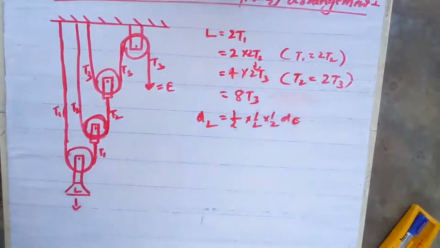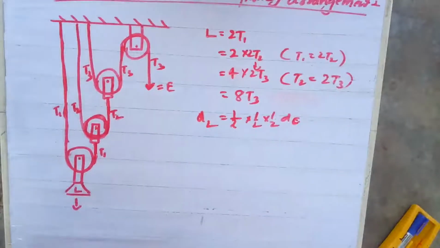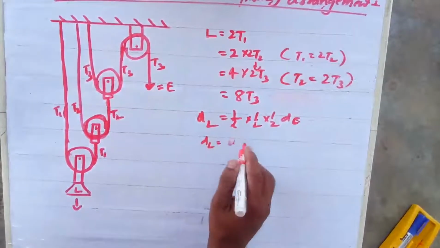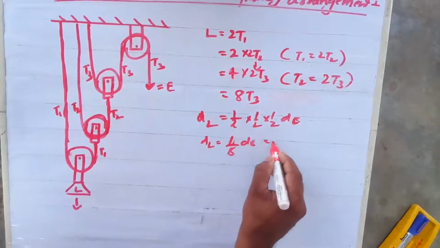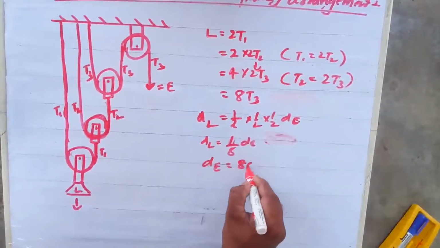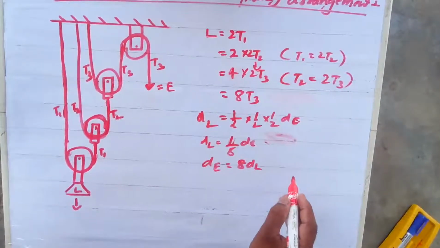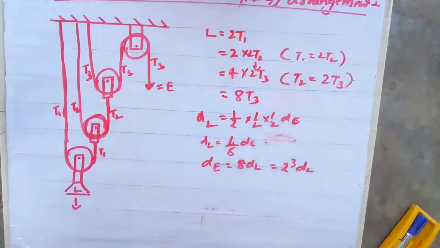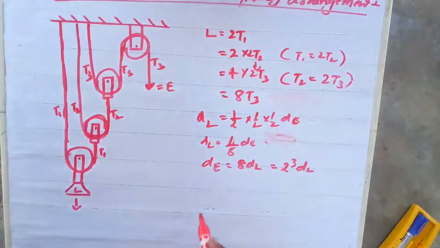Can I write? Can I write or not? Someone? Yes, thank you. So it will become DL is equal to 1 by 8 DE. So I can say DE is equal to 8 DL. That is equal to, I can say 2 power 3 DL. Why I wrote 2 power 3? You know now. Now, efficiency find out.